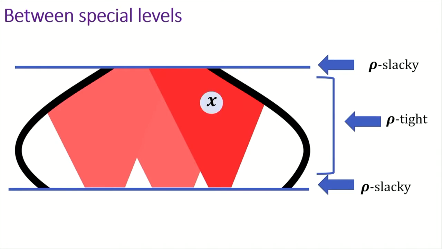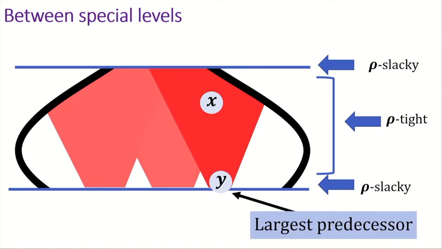So if you pick some x in this segment, then you pick y so that y is a predecessor of x, and y belongs to this lower level of the segment, and also the value of rho is the largest among all such y's. So to maximize rho of y subject to these two constraints I just mentioned.